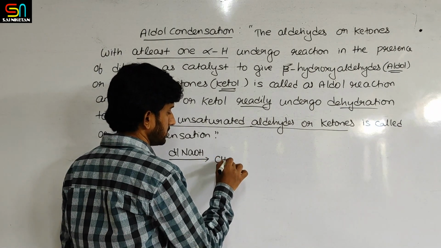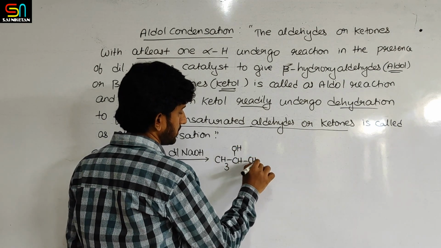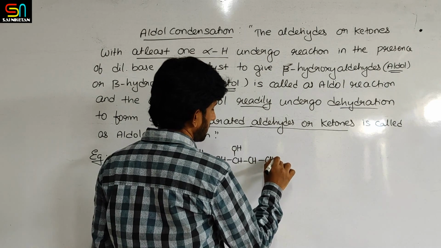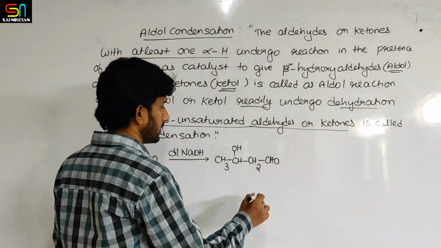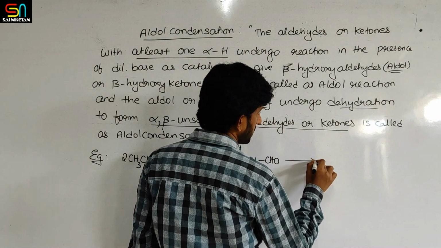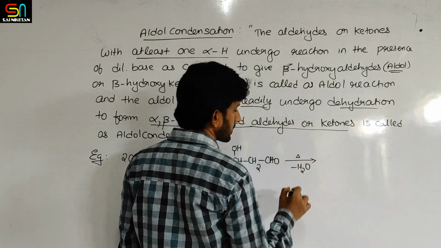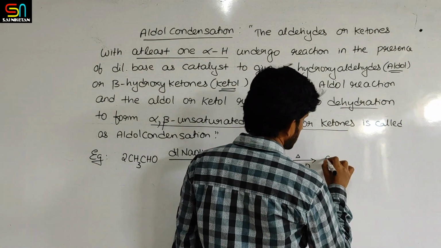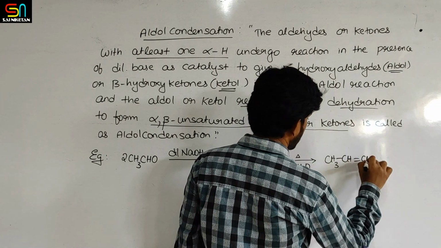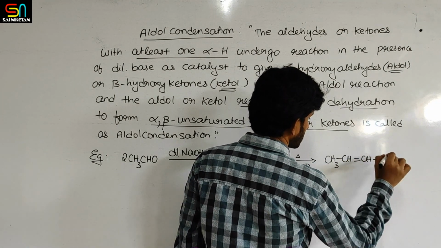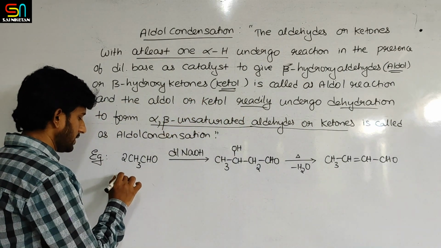First, beta hydroxy aldehyde is obtained. Then, with the elimination of water, on heating you can write, it produces alpha beta unsaturated aldehyde.